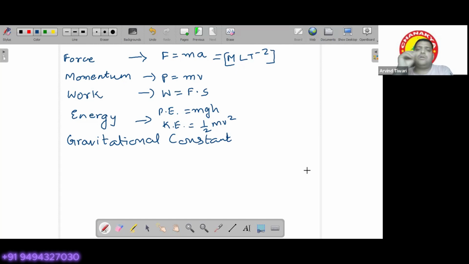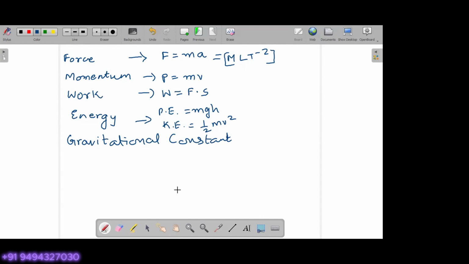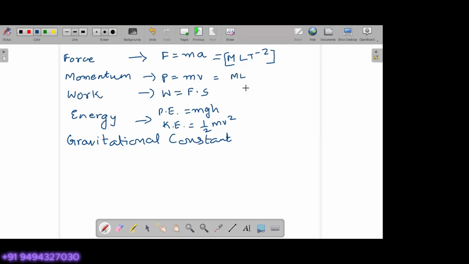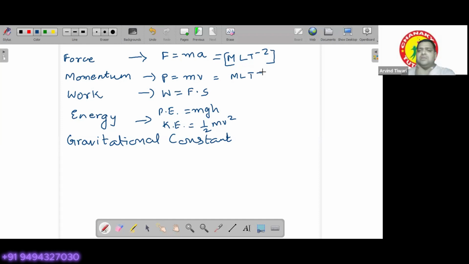Okay, so who has got the dimensions of momentum? Yes, it is MLT minus 1.